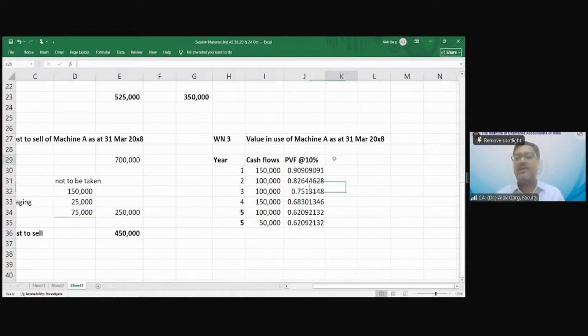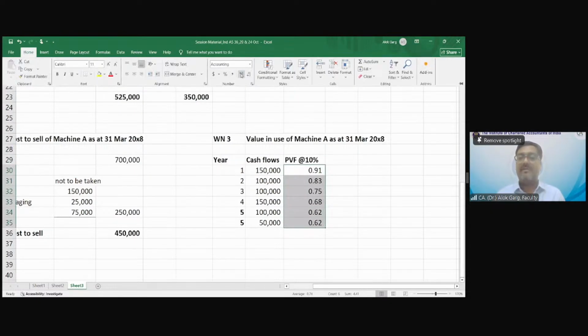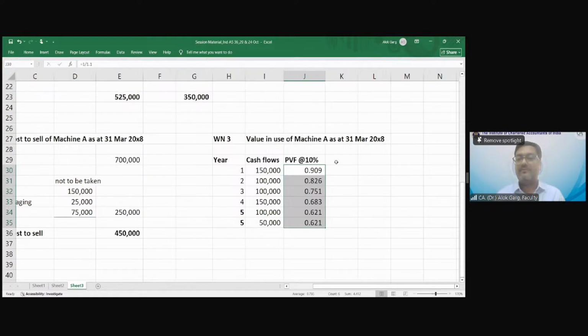Be careful. Okay. So what is my present value? What is my present value now? This is my present value.